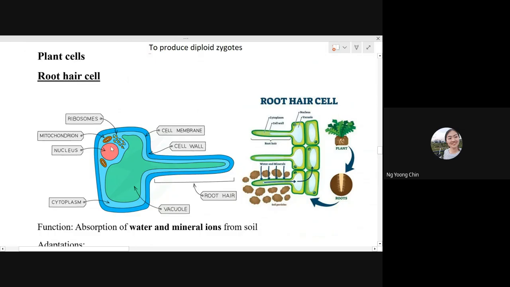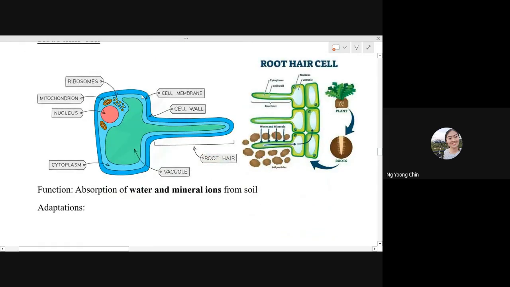So this is what the root hair cell structure looks like. It's just like some people pointing a finger at you. The root hair cell has a very long extension. Why do they need such a long extension?